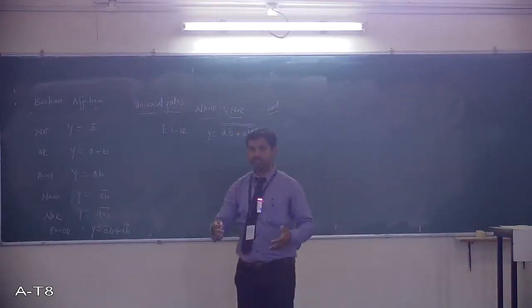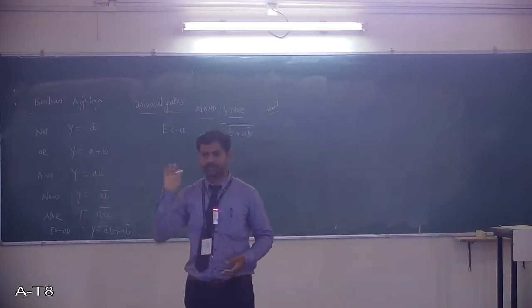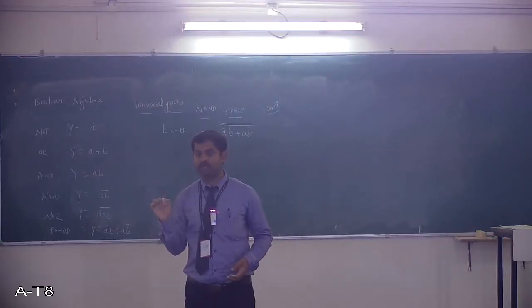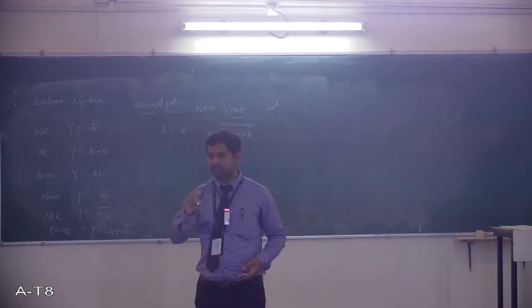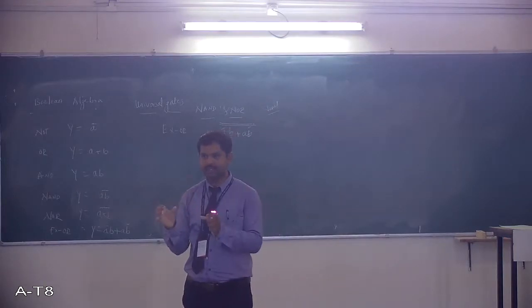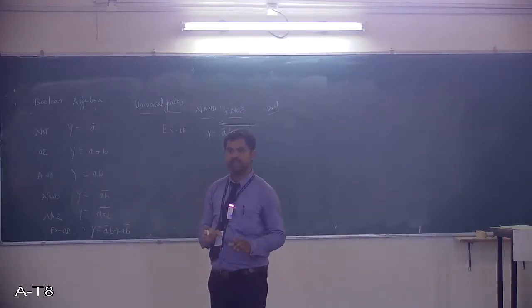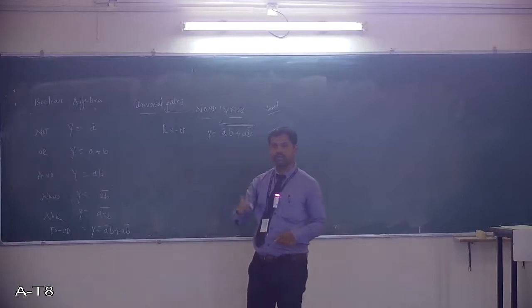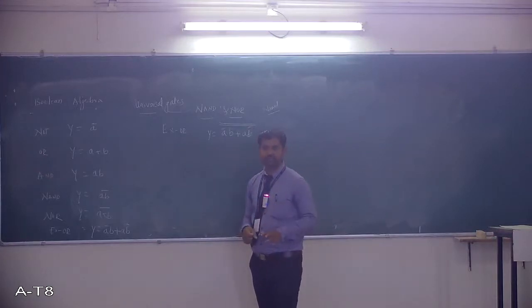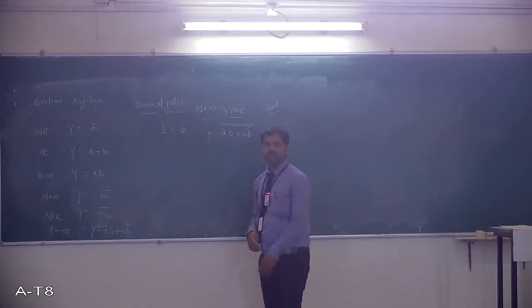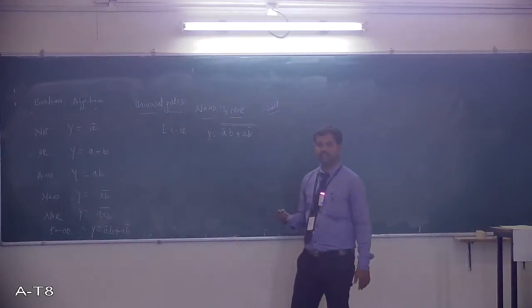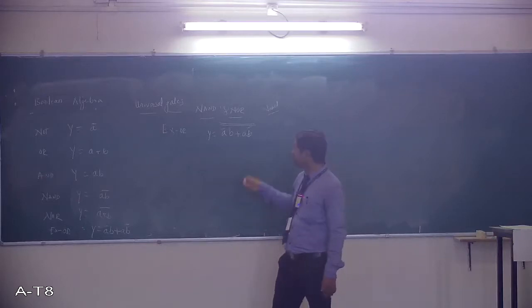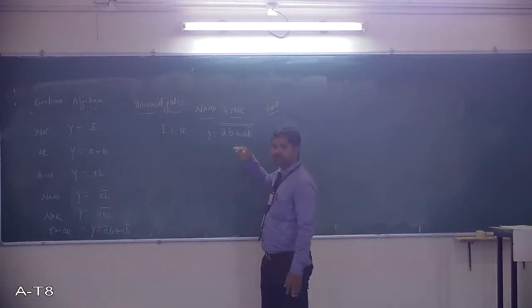Whatever the expression given, just put two bars. Why? Because both complements will cancel and your expression remains as it is. So those two bars don't make any difference. Don't put one, you must put two. Then only the expression will retain its original form. Take the double bar.